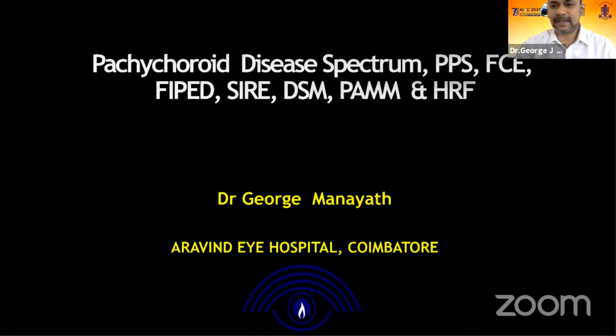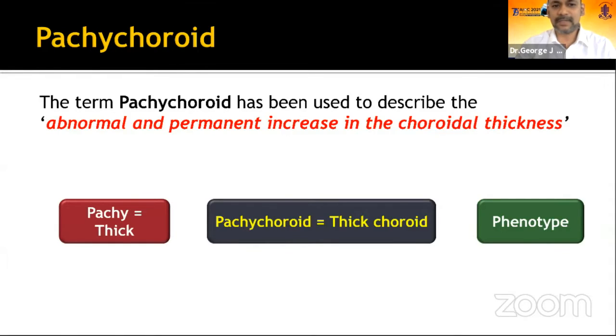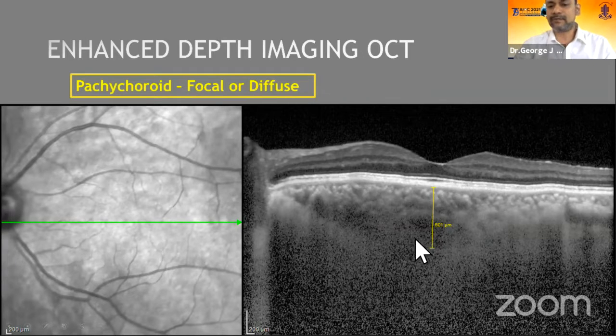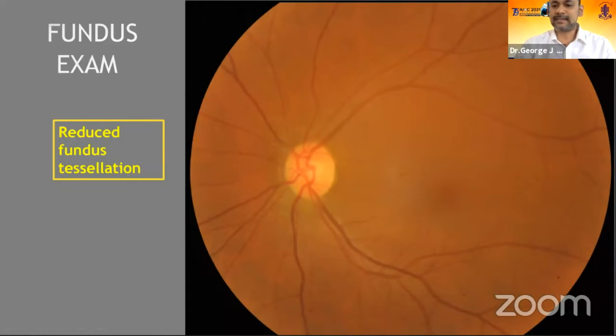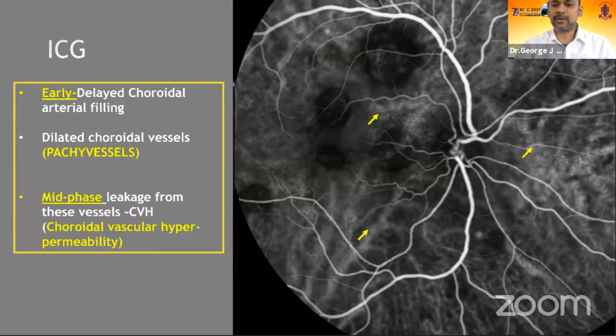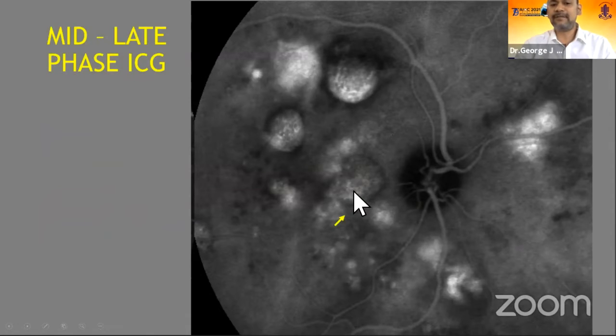So I'll start with the pachychoroid spectrum of diseases. This is a spectrum of diseases to which the common thing is an abnormal and permanent increase in choroidal thickness. It is not just this diffuse or focal increase in choroidal thickness on enhanced depth imaging, but you also look for the dilated outer choroidal vessels or pachyvessels compressing the overlying choriocapillaris, and reduced fundus tessellation, and ICG showing early phase dilated pachyvessels and mid or late phase showing choroidal hyperpermeability and leakage.